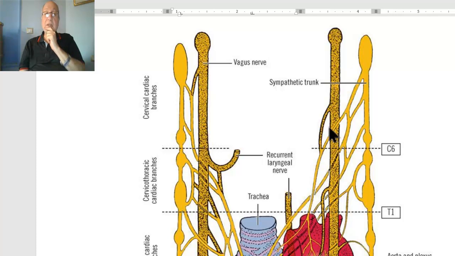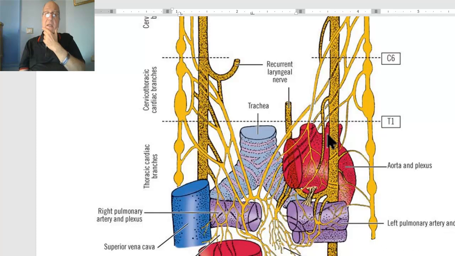The vagus branch gives upper and lower cervical cardiac branches. This plexus is formed by the lower cervical cardiac branch of the left vagus. Therefore, the superficial cardiac plexus is formed by two branches from the left side.